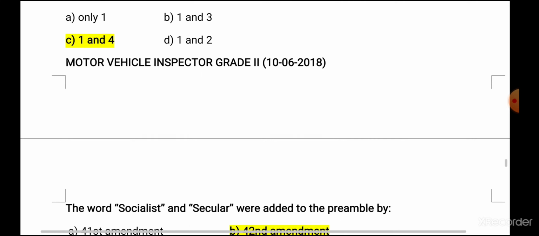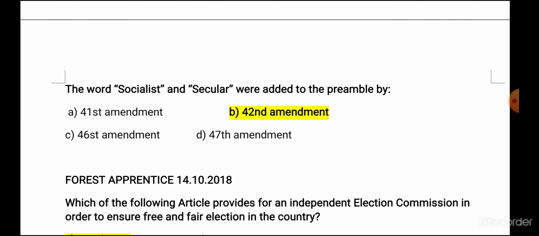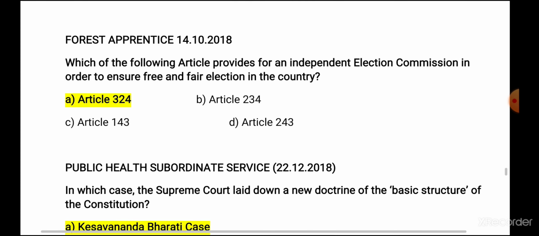Next, motor vehicle inspector examination 2018. The words socialist and secular were added to the preamble by the 42nd Amendment Act. We all know that.